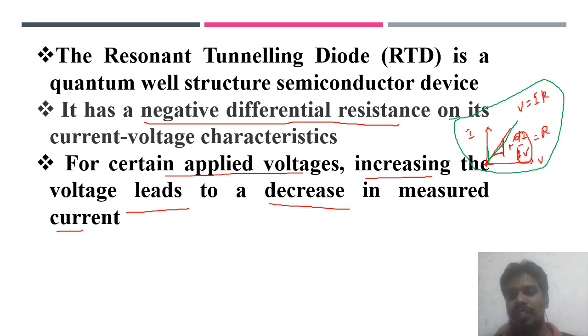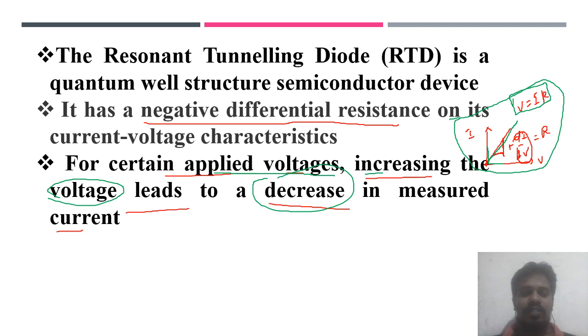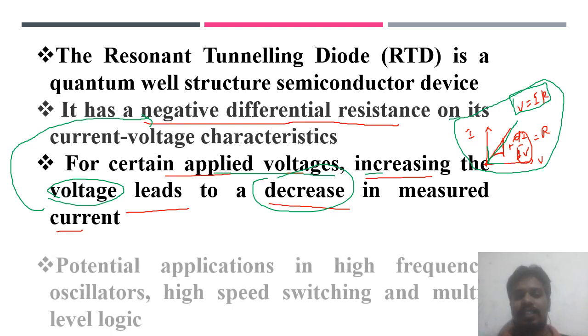That means there is no decrease of the current according to Ohm's law. But in the resonant tunneling diode, if you increase the voltage beyond a certain applied voltage, the current decreases. That is what we call negative differential resistance. We will see in the next slide how it happens.